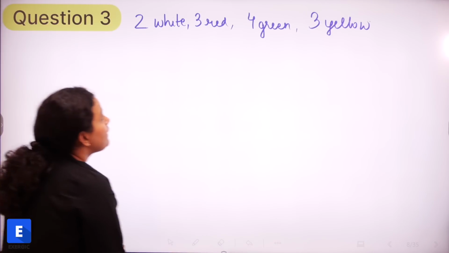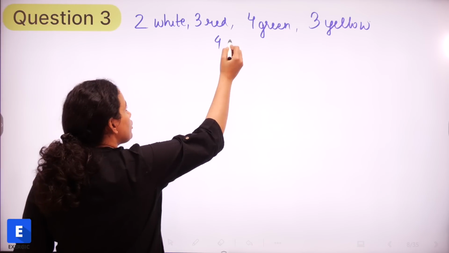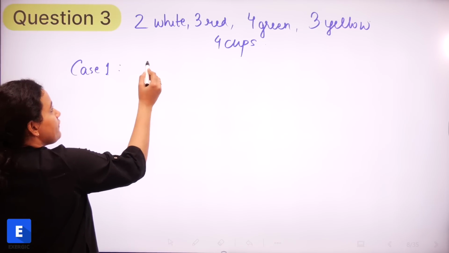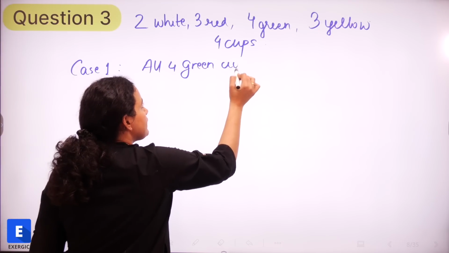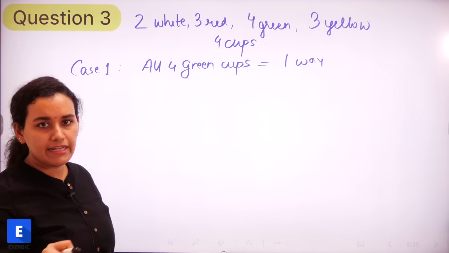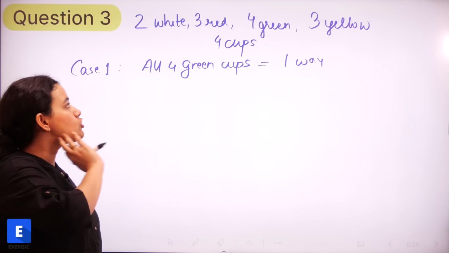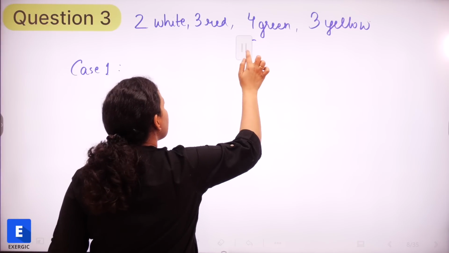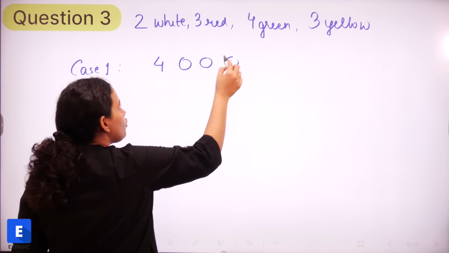So what do we have? We have got 2 white, 3 red, 4 green and 3 yellow cups, and we want to select any 4 cups. Of course, the first case that we can consider is that we are taking all the 4 green cups. There is only one way by which we can do this. All the 4 green cup selection can be done in only one way because the cups are all identical, remember? Only the color is different. So we are selecting all 4 green cups and there is only one way to do that. Another way by which we can write this is that we take 4 green cups and then the remaining are all going to be 0.